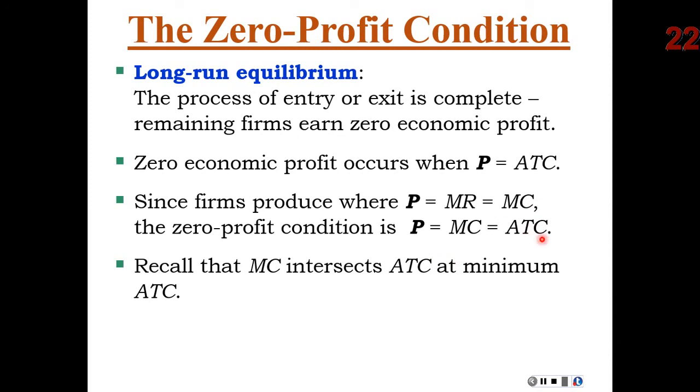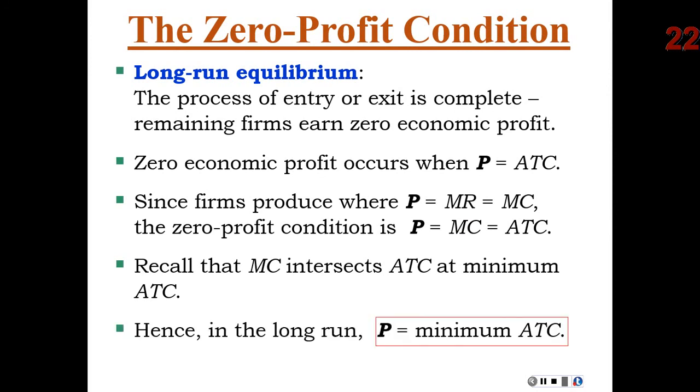Thus, remember from chapter 13 that where marginal cost equals average total cost, which is where our firm is producing in the long run, that represented our efficient scale, our minimum of average total cost. Thus, our competitive firms are producing in the long run at the minimum of average total cost, which is a very efficient level of production. It's not generating them tons of profits, I'll grant you, but in terms of the market condition, it's a very efficient level of production. So that's an important outworking of our competitive market analysis.